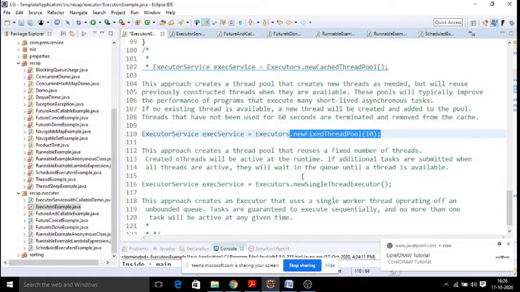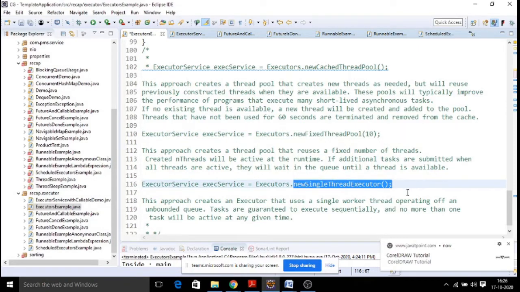Next is called a new single thread executor. It means at a time there will be only one active thread object working, and any new thread that comes for your application will enter into a queue. There will be an unbounded queue. The size of the queue can be anything, and all those queued threads will be in a waiting position, waiting for other threads to finish. That is called a new single thread executor.